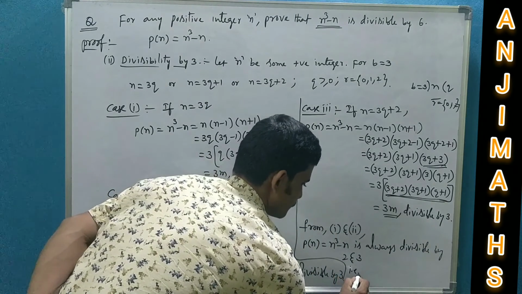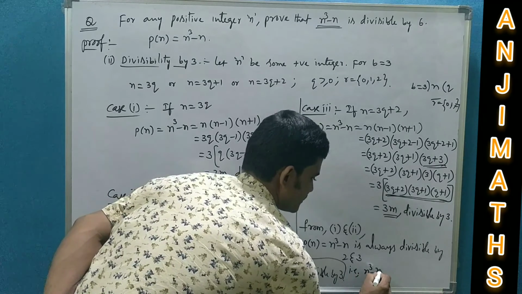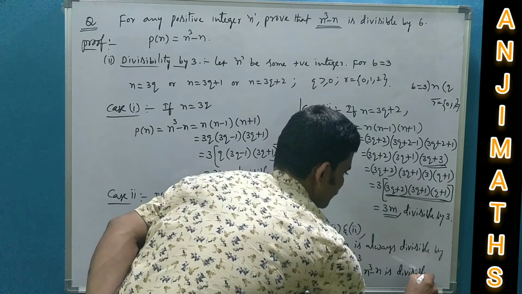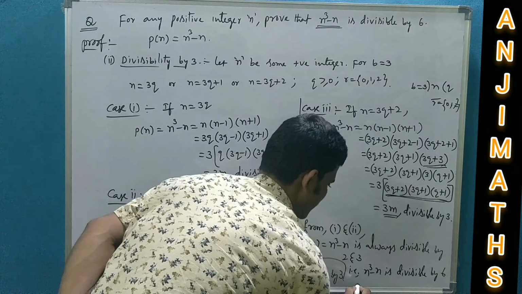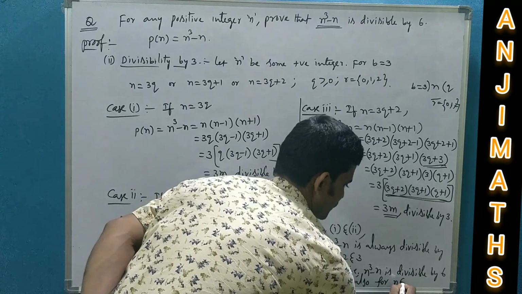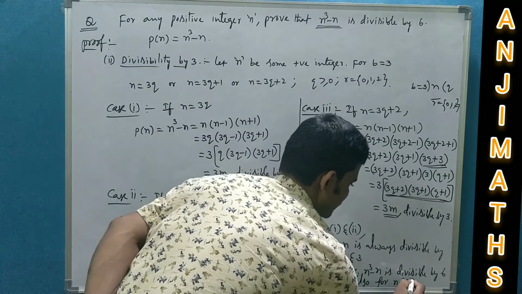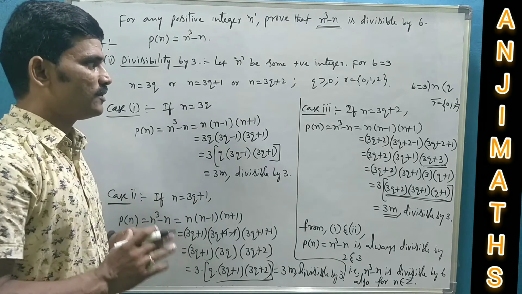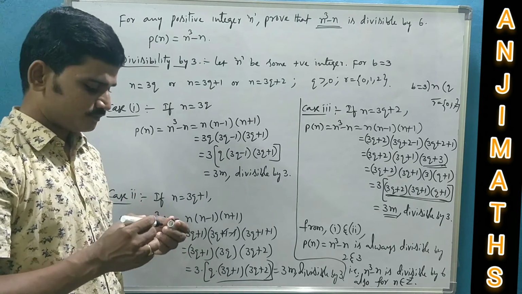That is, n cubed minus n is divisible by 6 also for any positive integer, that is Z plus. This is how you can conclude the proof.